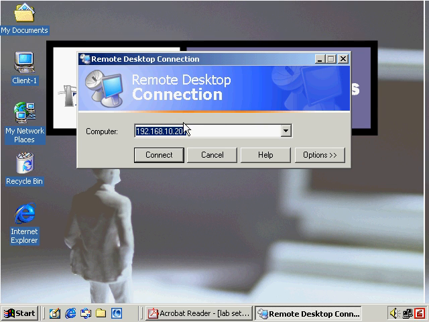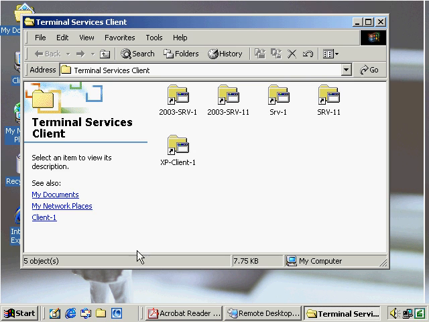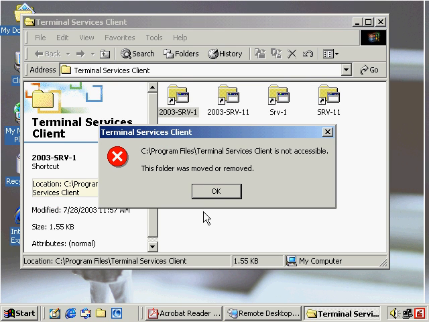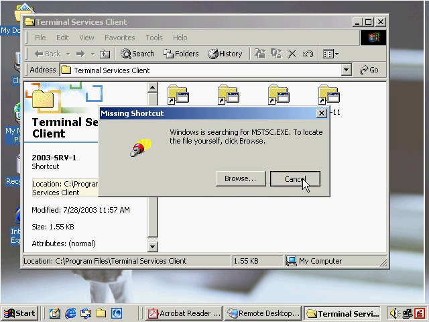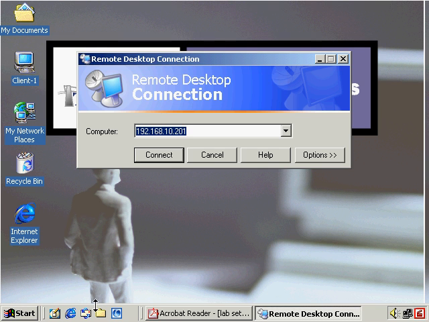Another thing to notice here, this is the window that I was using before when I was using the Windows 2000 Terminal Service Client. And when I try to connect out here again, it no longer works. So keep that in mind. It pretty much disables your ability to use this tool, so there's no reason to even use that anymore. Here I'm back to my remote desktop connection, and let's take a look at our options here, what we can actually do with this.